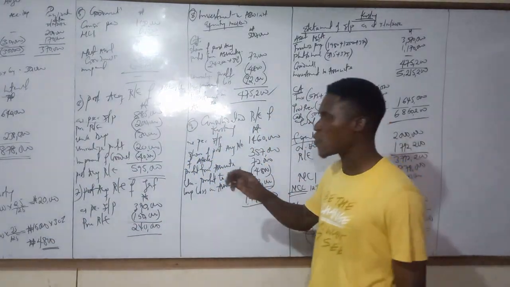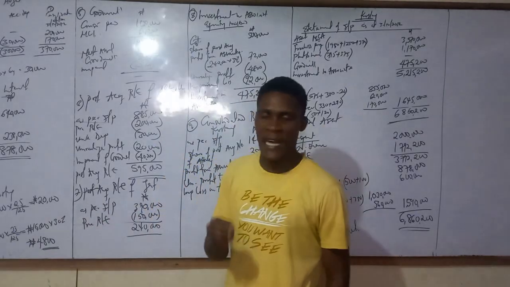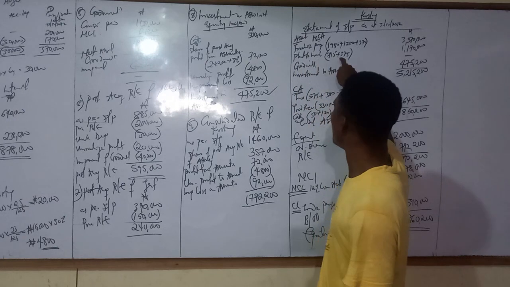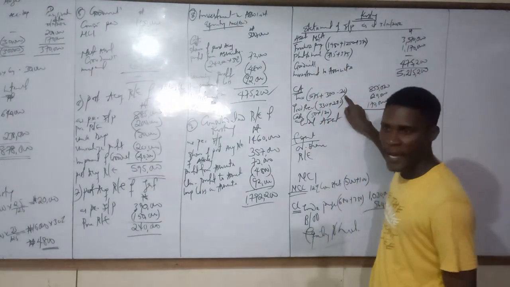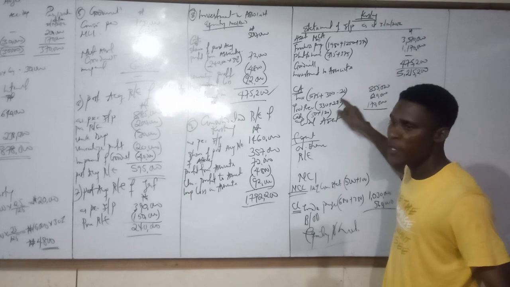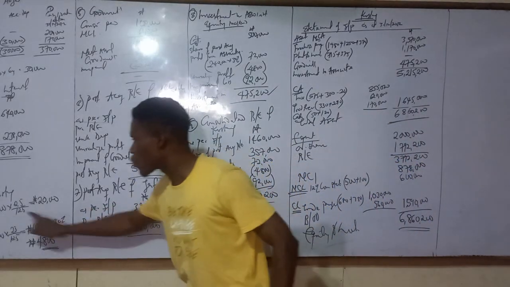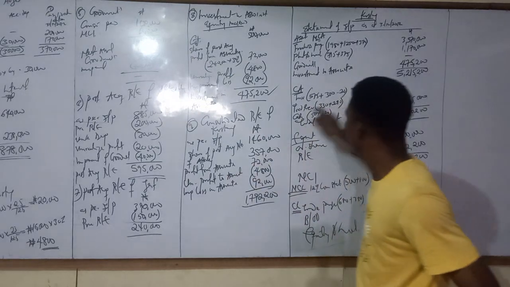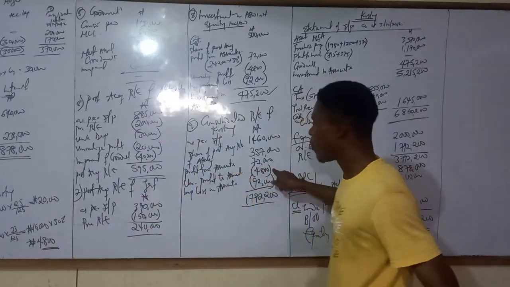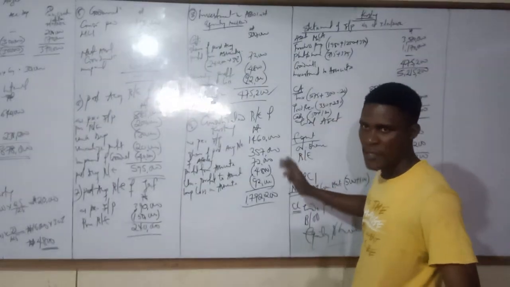But if it were the associate that sold it, one leg is to subtract from the investment in associates, and the other leg is to subtract from the retained profit of the parent. But here, who sold the inventory? If it's the associate that sold it to the parent, you have to look for the inventory. But if it's the parent that sold it to the associate, you have to look for the profit of the parent. So that is the idea.